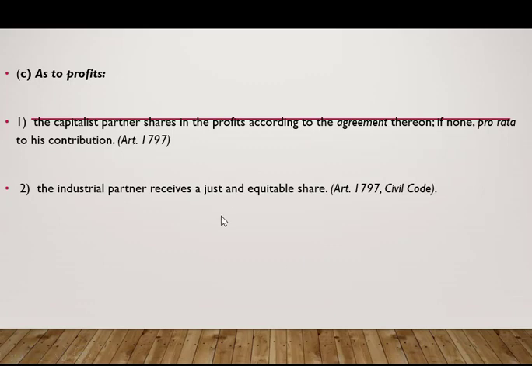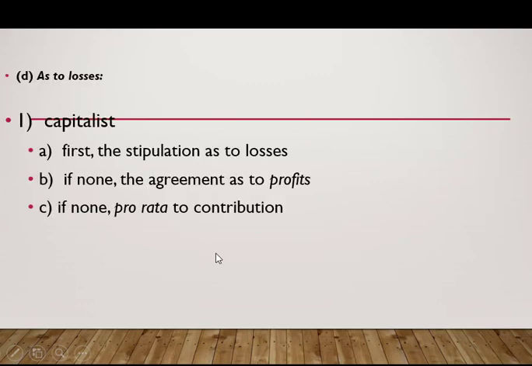Here, we also consider the just and equitable, his contribution in the form of his industry or skill, so that the partnership would be profitable.